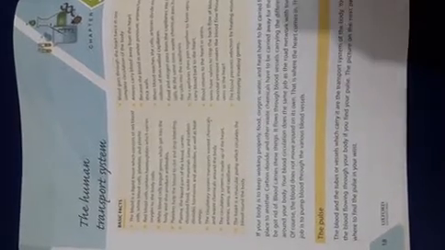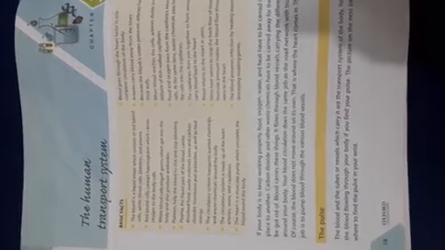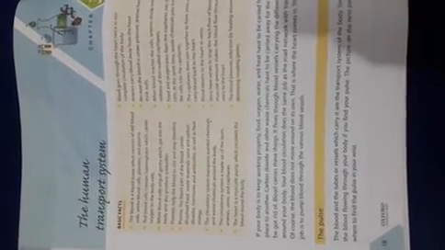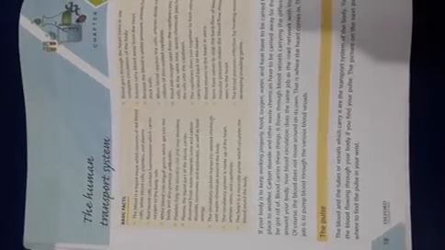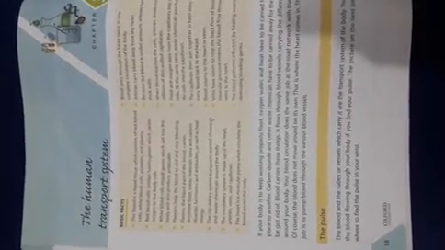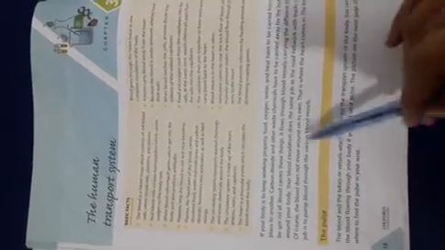For example, when we want to move from one destination to another, we use some transport in the shape of car, bus, wagon, auto, bike, cycle. So these are our channels of transport to move from one destination to another.